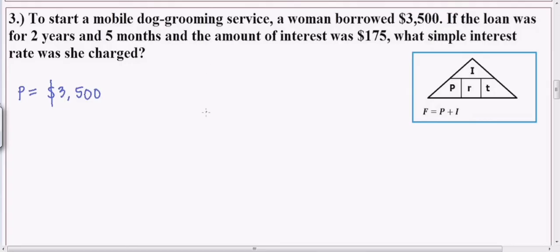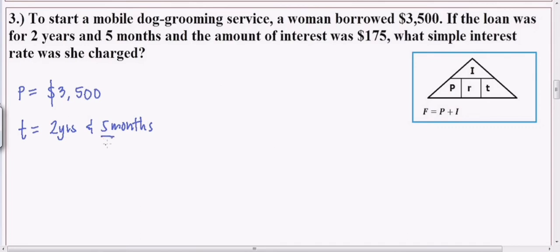Okay? So, ang principal natin, nangutang siya ng $3,500. If the loan was for 2 years and 5 months, okay. So, ang ano natin is 2 years and 5 months. Guys, kapag may months, i-convert nyo muna siya sa years kasi kailangan ang time natin naka-years parehas. So, i-convert nyo muna yung 5 months to years. So, para gawin yun, i-divide nyo, kung may months lang ha.